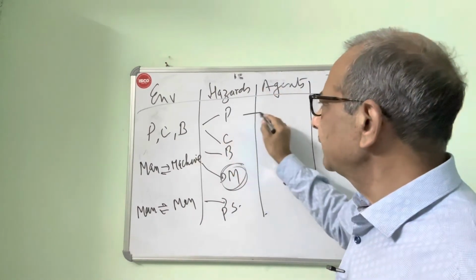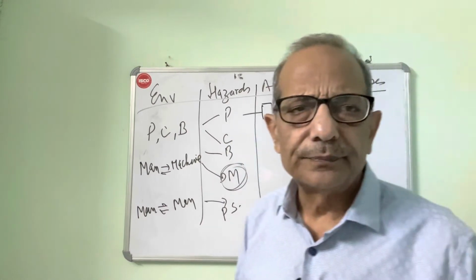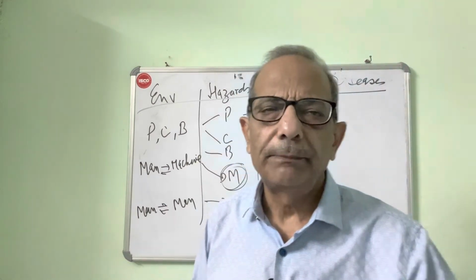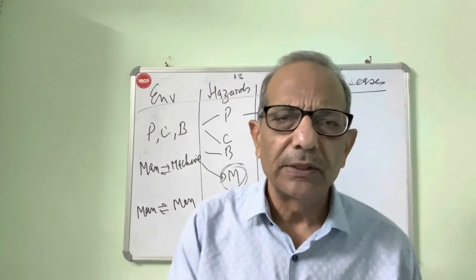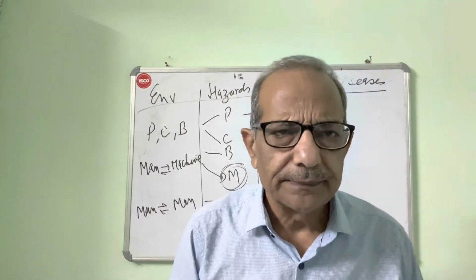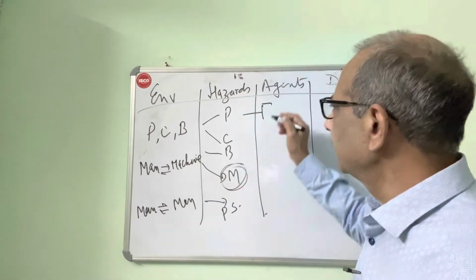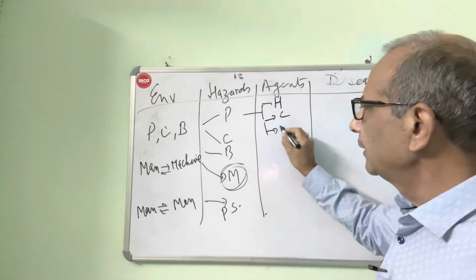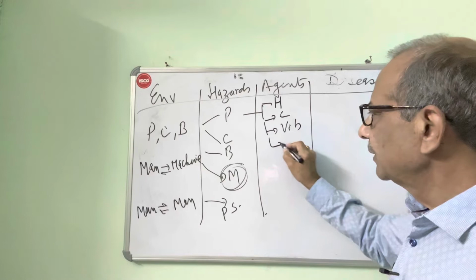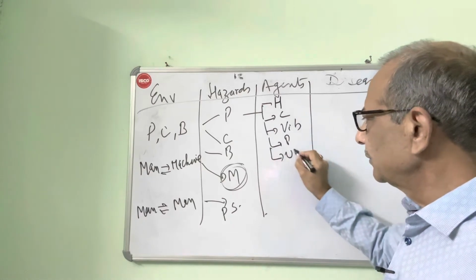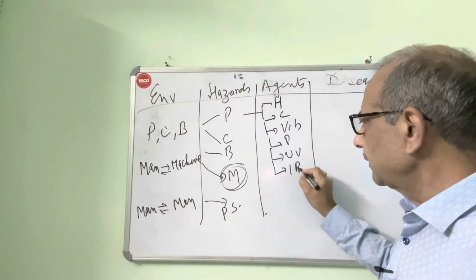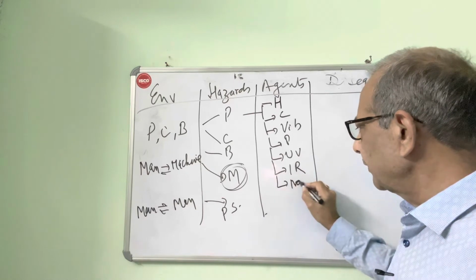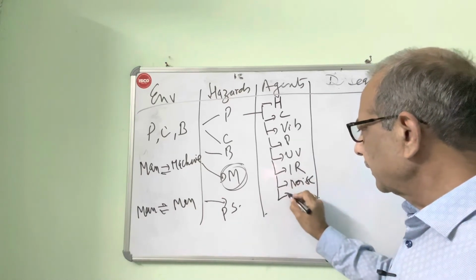Now physical agents you can easily think of. Our chapter on environmental health is nothing but physical agents. Heat and cold and vibrations and pressure and UV rays and IR rays and noise, and then comes humidity.